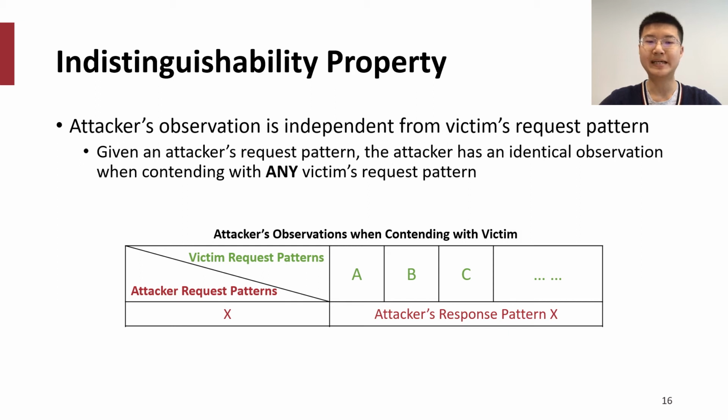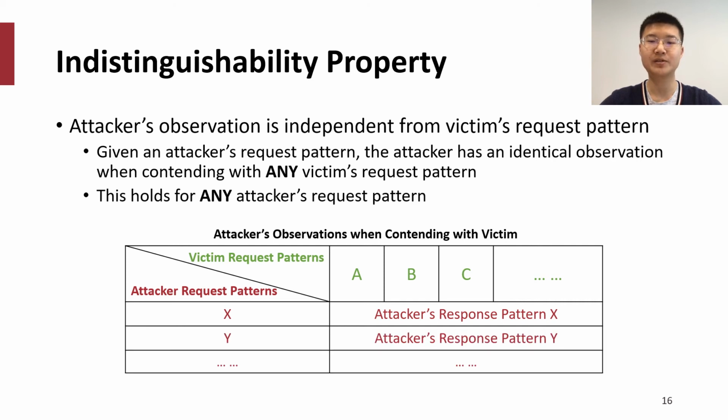which are represented by different columns. And this property is saying that when the attacker is contending with different victims' request patterns, it will always observe the same response pattern. The second aspect of the indistinguishability property is that we need this property to hold for any attacker's request pattern, meaning that it is secure no matter what attacker strategy is being used. Again, we visualize this property in the table below. You can see that when the attacker uses other request patterns such as Y, it will still observe an identical response pattern.